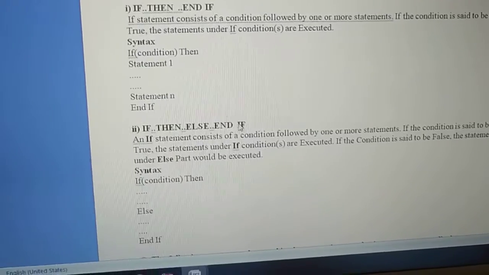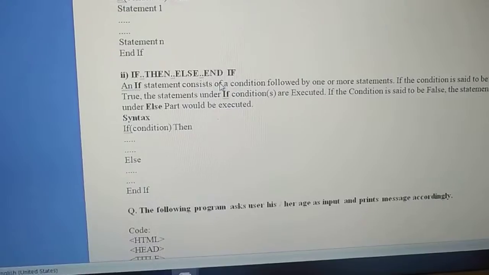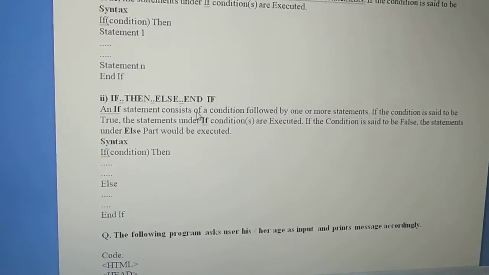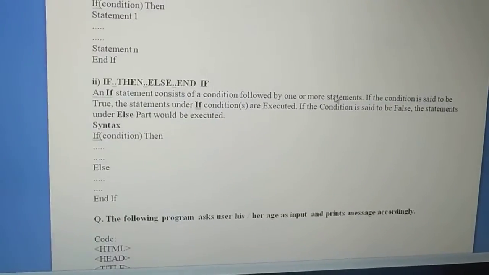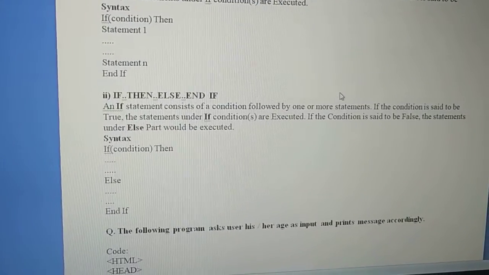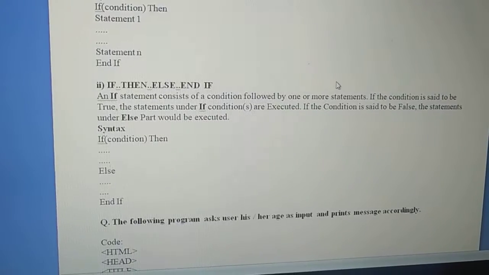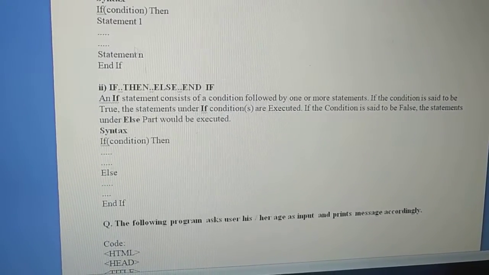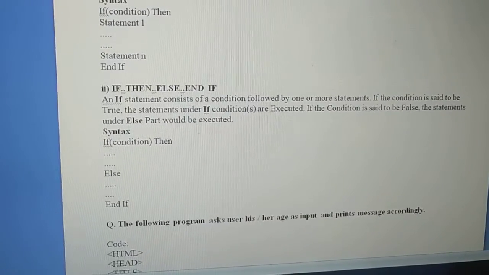In the same way, in the second statement, what happens, children? If then else end if. An if statement consists of the condition followed by one or more statements. If the condition is true, the statements under the if are executed, and if the condition is false, the statements under the else part are executed. This else part was not there in the first statement. In the first statement, only true statements are printed.